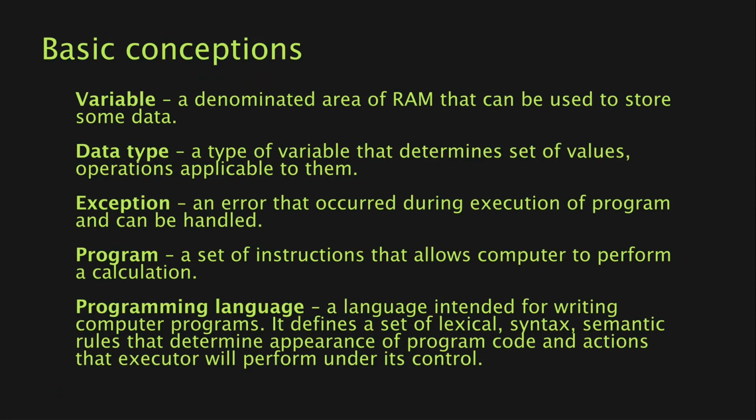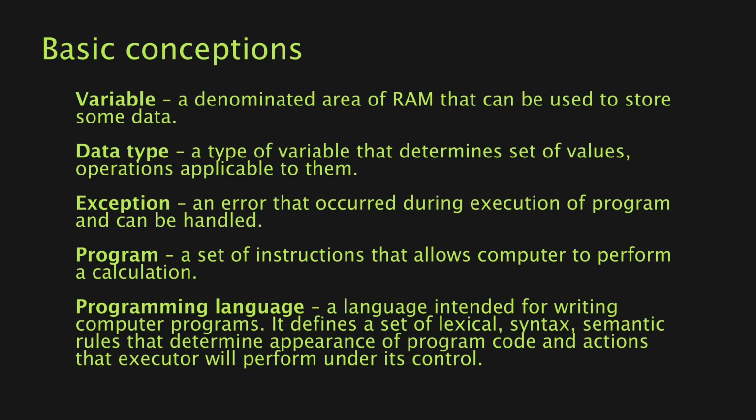If you've never encountered programming, then you should understand some basic concepts. These are: variable, a denominated area of RAM that can be used to store some data. Data type, of a variable, determines the set of values and operations applicable to them. Exception, that's an error that occurred during execution of your program and that can be handled.